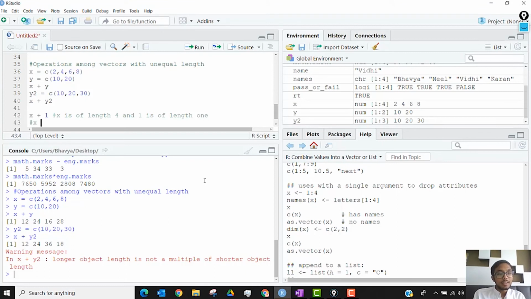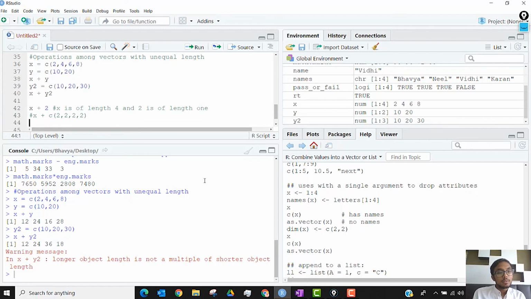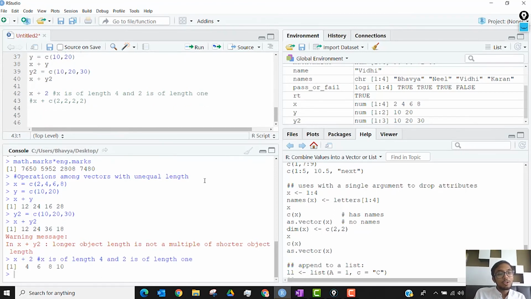So R thinks, because 4 is a multiple of 1, or let's say I'll call this 2 so that we don't get confused between the two, R does something like this. Every element got added with 2. If I multiply by 2 or divide by 2, everything will result in the same thing. Every operation happens element-wise such that the vector lengths have been matched.